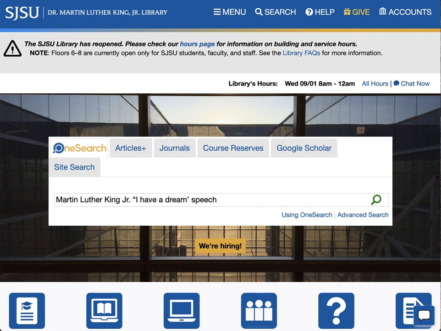Here's a short tutorial for searching the SJSU Library Catalog to find books, ebooks, articles, journals, and more. Start by going to library.sjsu.edu. Find the one search box and enter your search terms.